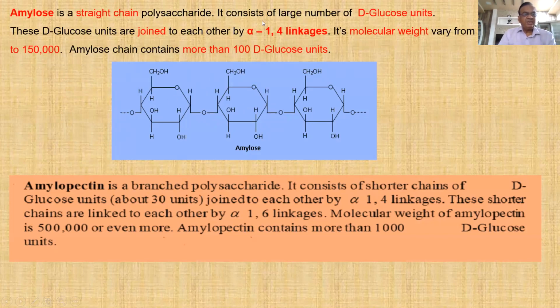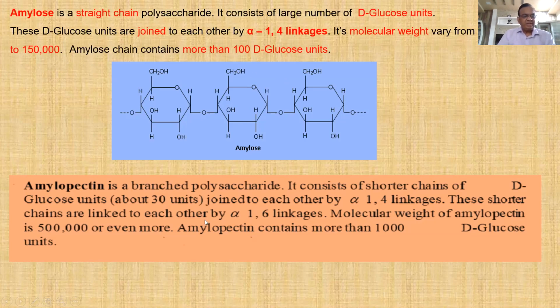So alpha-D-1,4 linkages are there. Its molecular weight varies from a few thousand to 1,50,000. It contains more than 100 D-glucose units, so you have to draw dashes to show that many repeating units are there.